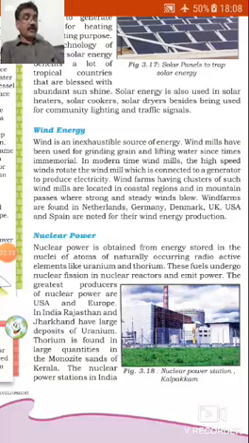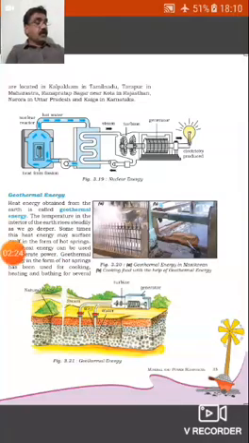The nuclear power stations in India are located in Kalpakam in Tamil Nadu, Tarapur in Maharashtra, Rana Pratap Sagar near Kota in Rajasthan, Narora in Uttar Pradesh, and Kaiga in Karnataka. See the below figure 3.19. Draw this figure of nuclear energy neatly and please label it.